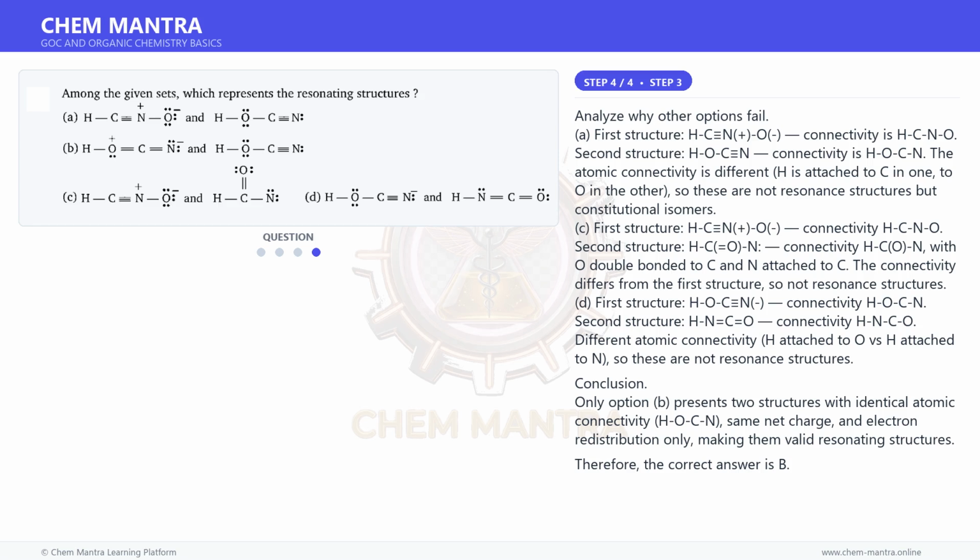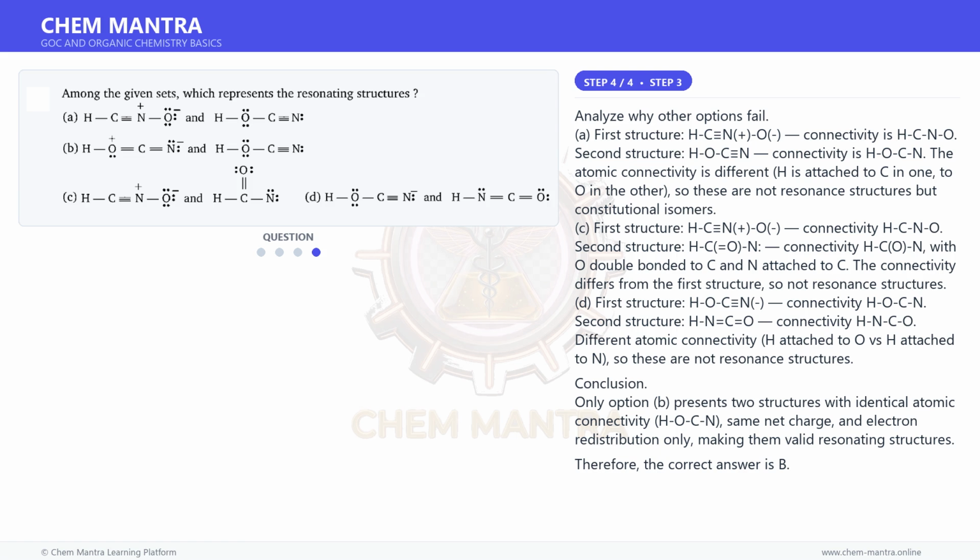And for the final step, analyze why other options fail. A. First structure, HCN+O−, connectivity is HCNO. Second structure, HOCN, connectivity is HOCN. The atomic connectivity is different, H is attached to C in one, to O in the other, so these are not resonance structures but constitutional isomers.